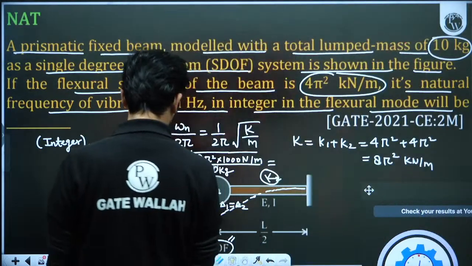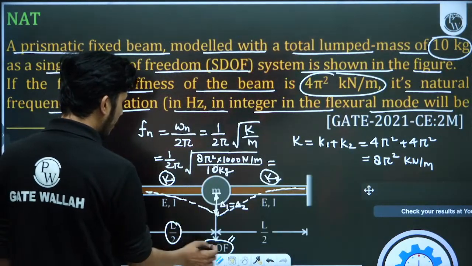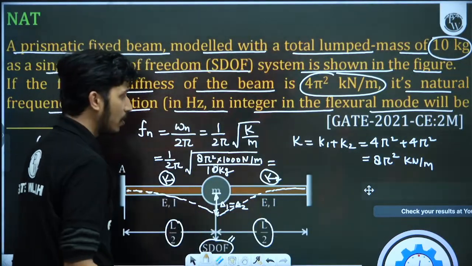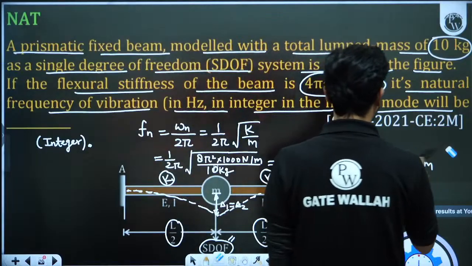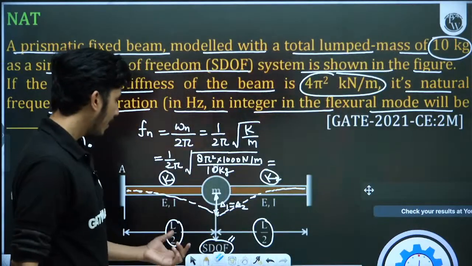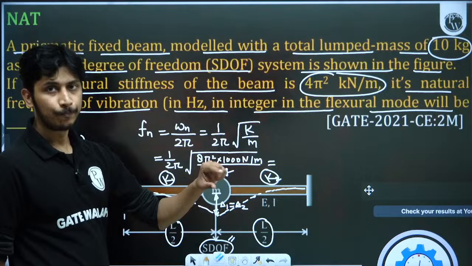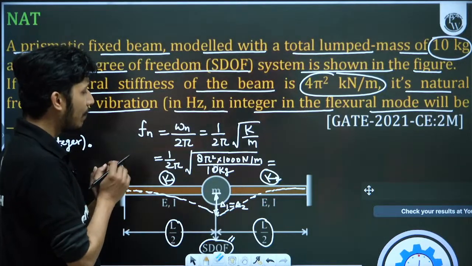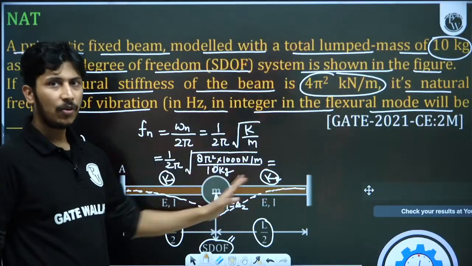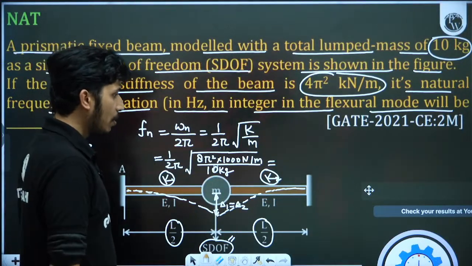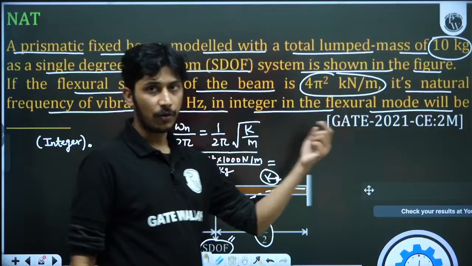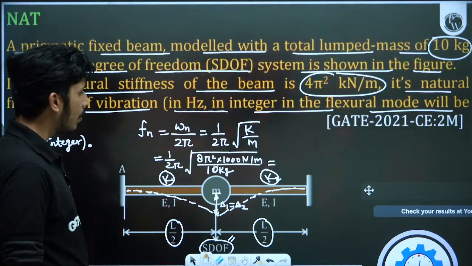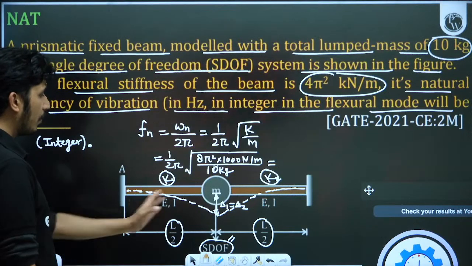Okay, here it is given L by 2. L by 2, L by 2 means the full length L will have 4 pi square. So we do not have to add them. It is giving L by 2, L by 2, right? If it is given L and L, then we have to add. I think they are not giving for the single beam, they are giving for the whole beam. I think for the whole beam, they have given the combined stiffness. So I have to see this question in the 2021 solution also, whether they have given for the whole beam or for the single one, because they have given L by 2. So this is confusing. I think they have given for the whole beam.